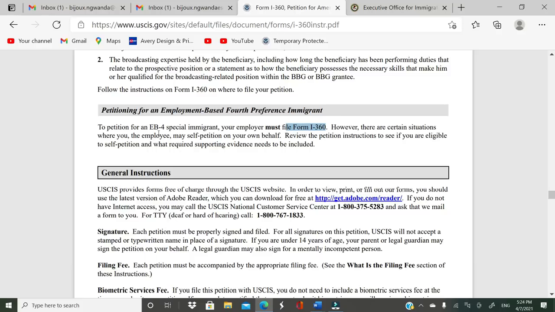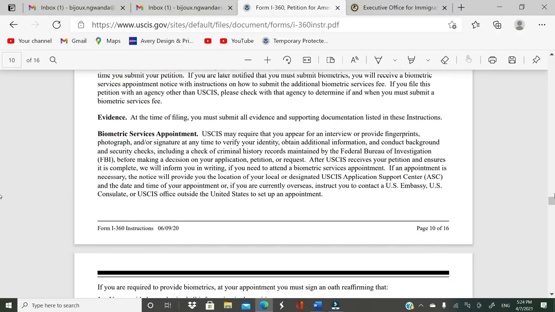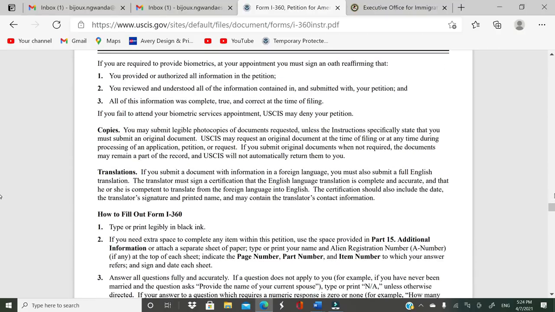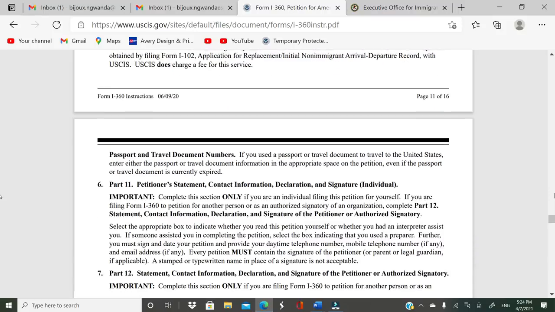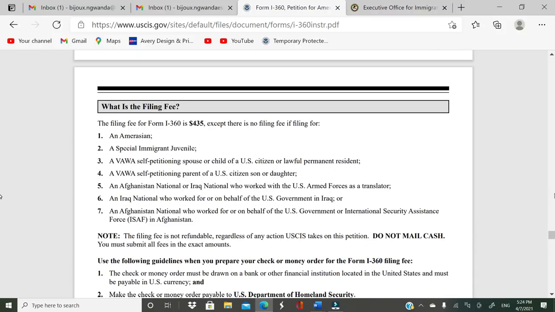Okay, and that's for religious workers. Especially for religious workers, if you meet the requirements of self-petitioning, you can use this form and you don't have to wait for the employer. Really check this out. I might have to talk about it as a standalone subject. So that's it for today. I just wanted to go over this instruction.